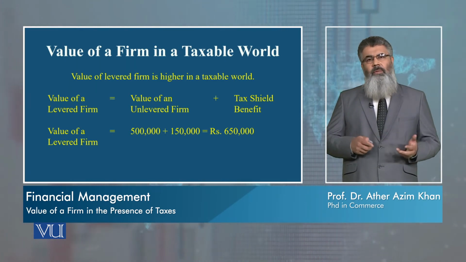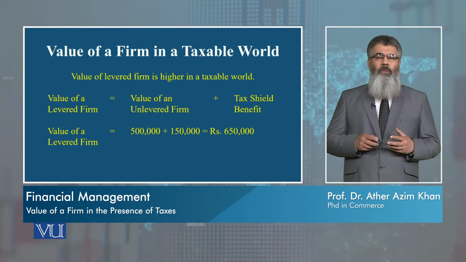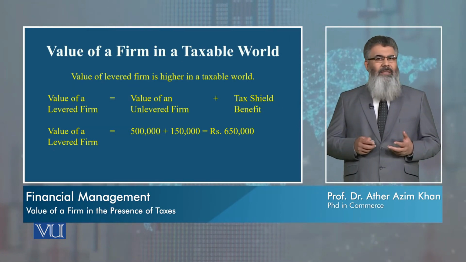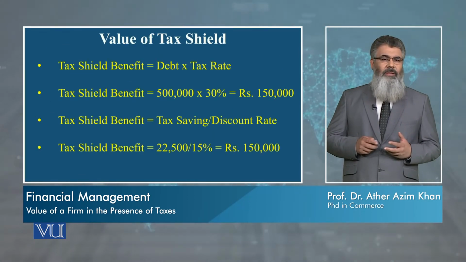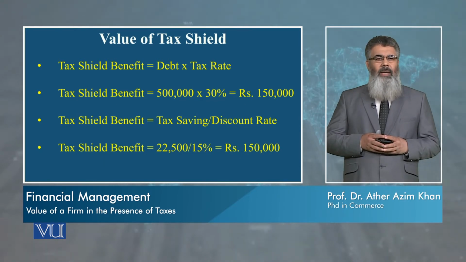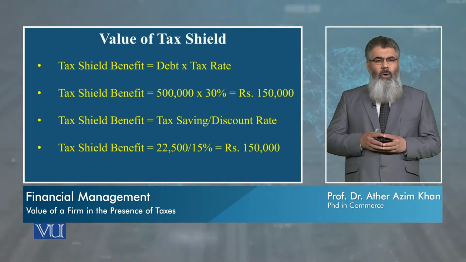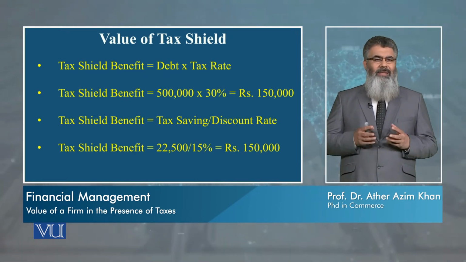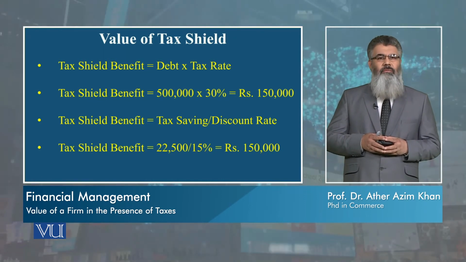The second point which is important in this equation is the amount of tax shield. Now let's see how we would calculate this tax shield. We can calculate the tax shield either by taking the product of the debt and the tax rate or by dividing the tax saving with the discount rate, that is the interest rate.